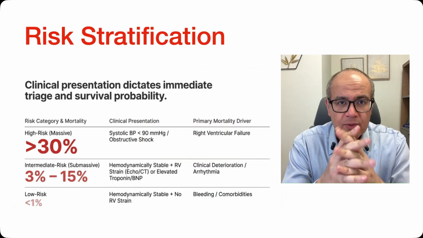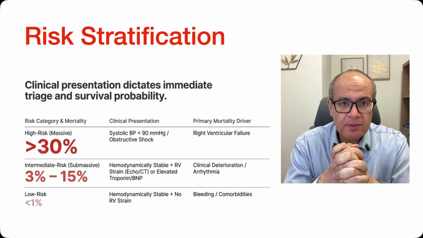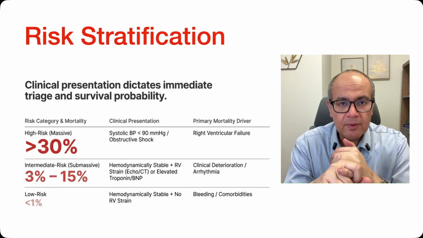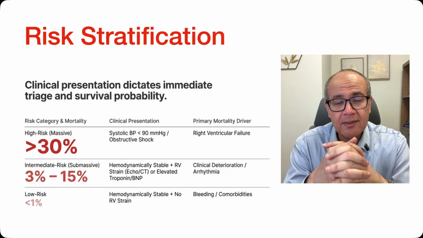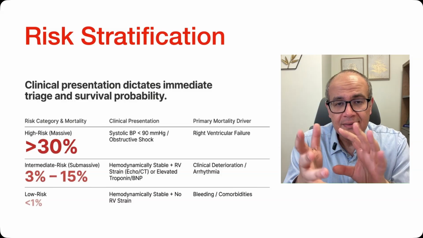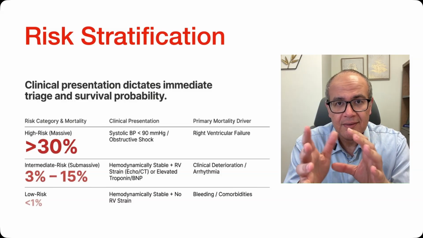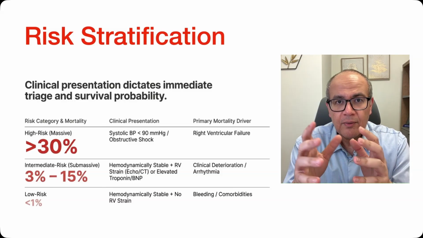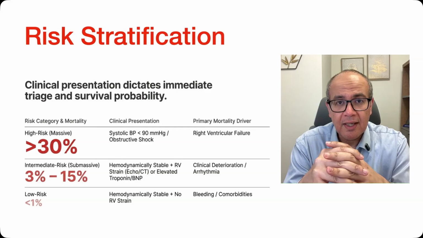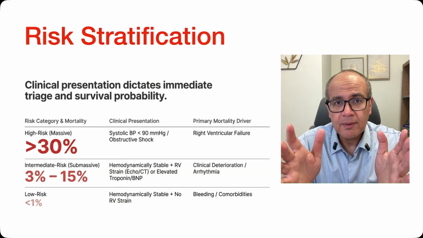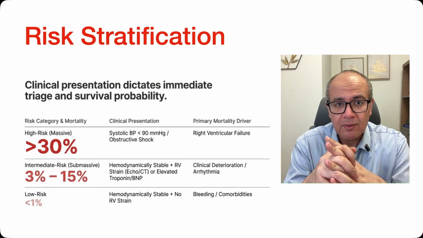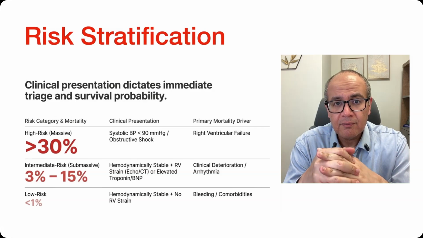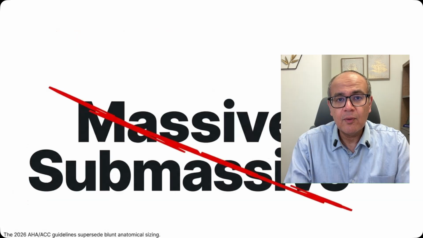And so in the old days, we used to stratify pulmonary embolism into a massive pulmonary embolism, which was defined by hypotension or obstructive shock, where the mortality is more than 30%, or an intermediate risk submassive, where the mortality is between 5 and 15%, where the main driver of morbidity and mortality is right ventricular dysfunction, clinical deterioration, and arrhythmia. And we had low risk pulmonary embolism. The mortality is less than 1%, where the primary driver of mortality would be bleeding and the comorbidities.